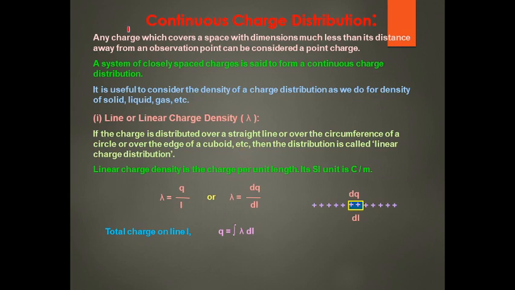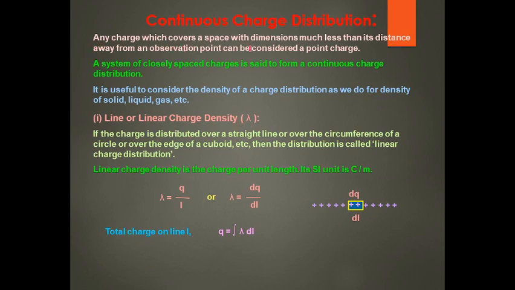Continuous charge distribution: when charge is given to different surfaces, they accumulate the charges. According to the accumulation of the charge, they are classified. When it is accumulated in a line, or along the circumference of a circle, it is called a linear charge density.